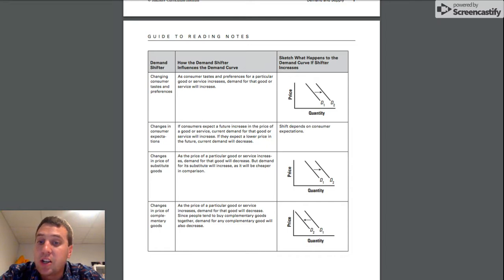And then lastly, changes in the price of complementary goods, which are those goods that go together. So remember, like if you're buying tennis balls, you're going to have a tennis racket. Those goods that are typically bought together, hamburgers, hamburger buns. So as the price of a particular good or service increases, demand for that good will decrease. Since people tend to buy complementary goods together, demand for any complementary good will also go the same way that the other good is going.